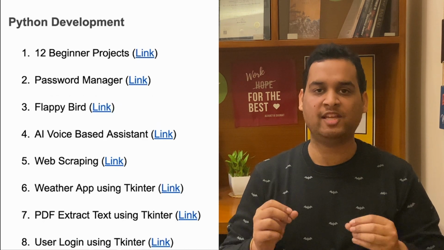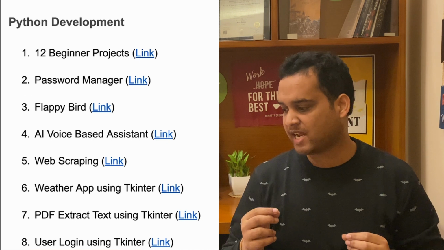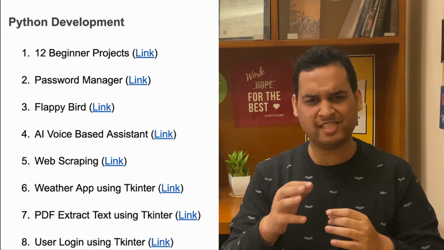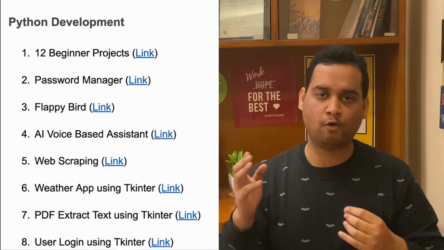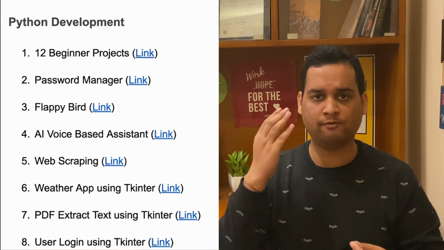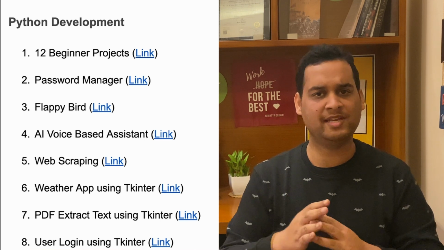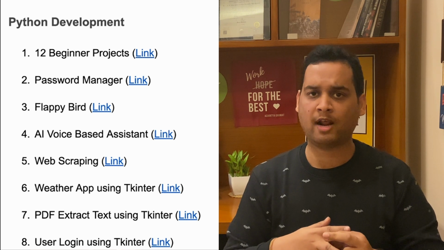Next we talk about Python projects. In this we are going to discuss 18 project ideas that you can make. First idea is 12 beginner projects. These are some basic projects, small calculator, number guessing, etc. This is the link of freecodecamp.org. You must be aware of it. If you are a beginner, making projects for the first time, you can make these 12 basic project ideas and get a good idea of how to make a simple program in Python.